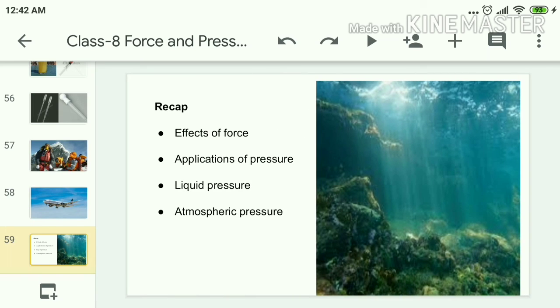So what have we learned in this lesson? We learned that a pull or push on an object is called force. By applying force, we can change the direction, we can increase or decrease the speed of an object, and we can change the shape and size of an object. All these are called effects of force. If you apply force on a unit area, that is called pressure. The unit of pressure is Pascal, and we saw the applications of pressure. Along with this, liquids and gases also exert pressure, and we saw their applications in our daily life. All these we discussed in this lesson.